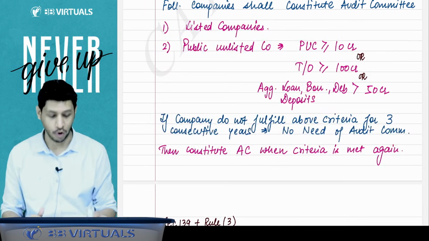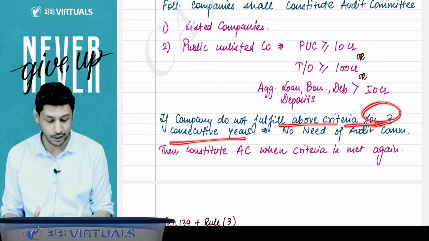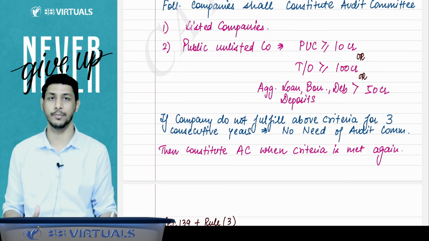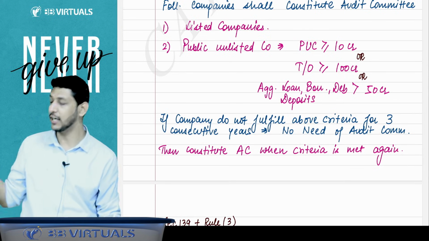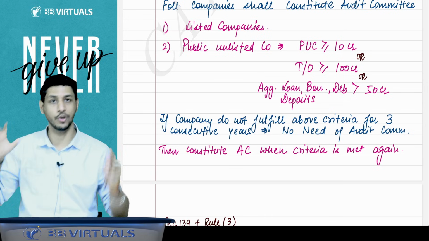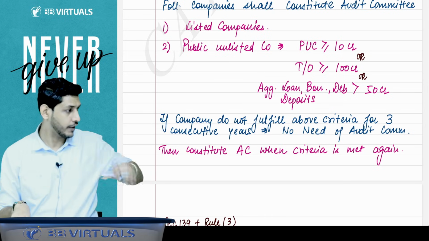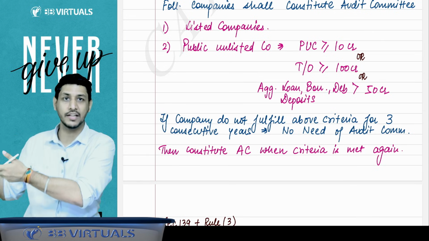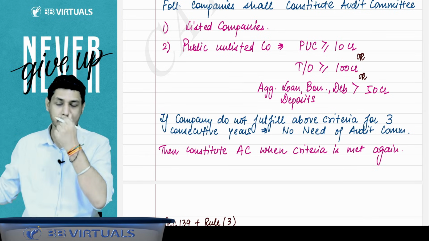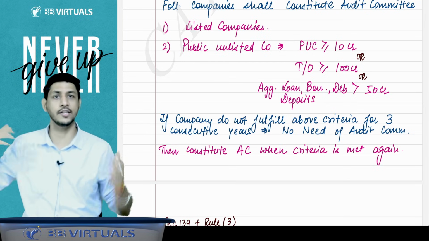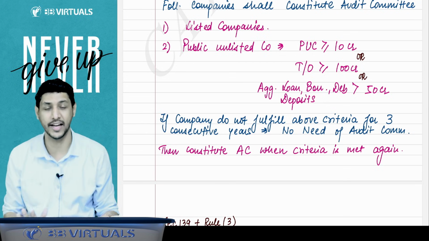And if the company does not fulfill the above criteria for 3 consecutive years, then there is no need for an audit committee. So it is not like this: in the preceding financial year your limit is crossed, so you have an audit committee in this year. Now, when the next year comes, this year becomes the previous year for you. Now you see that in the previous year no limit is exceeded, so we will quash our audit committee. No, it's not like that.